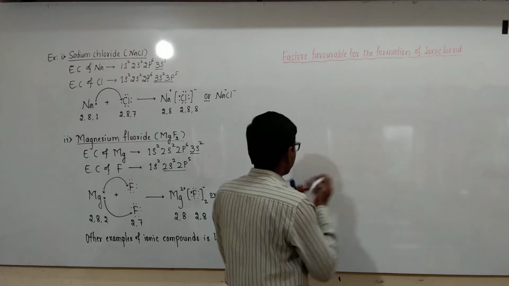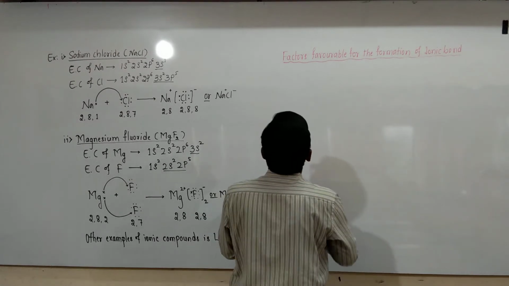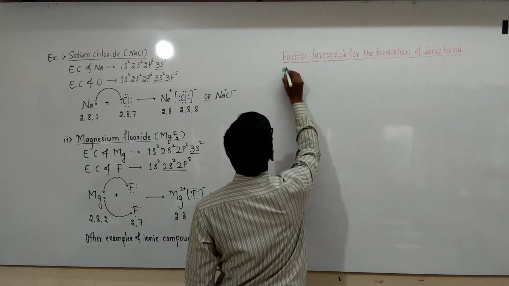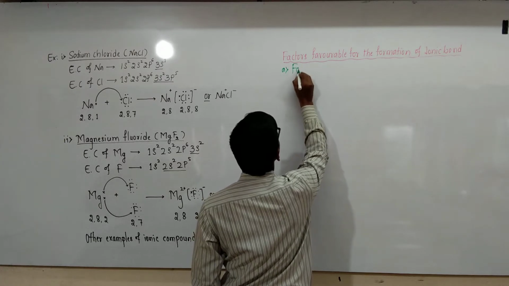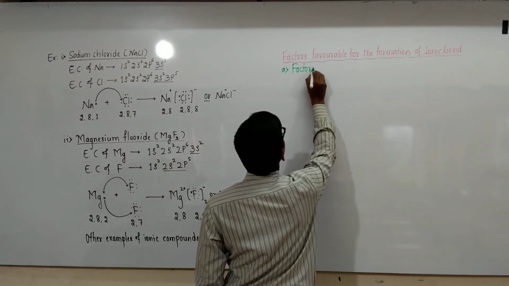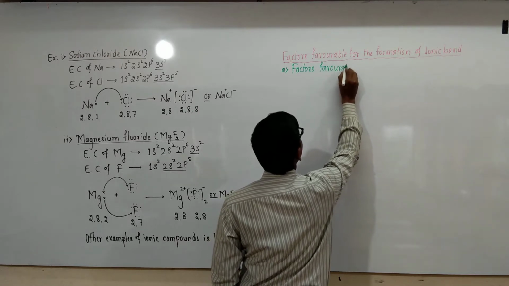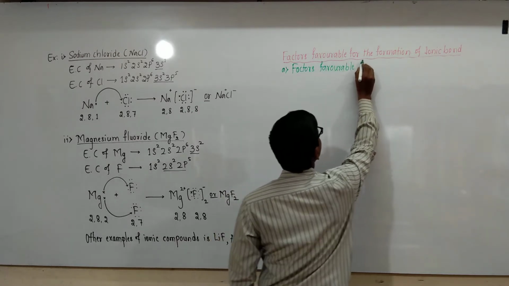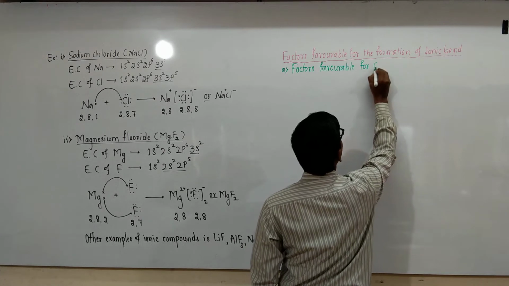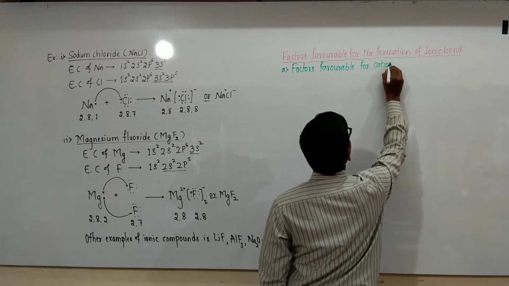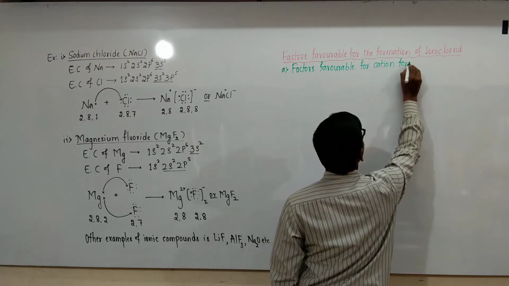First we will see factors favorable for cation formation.